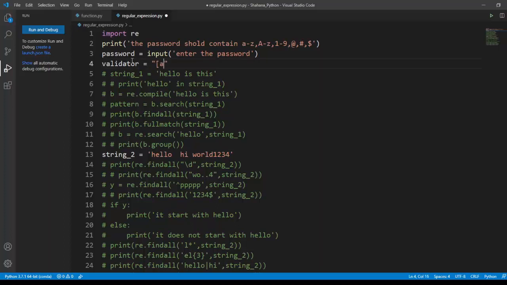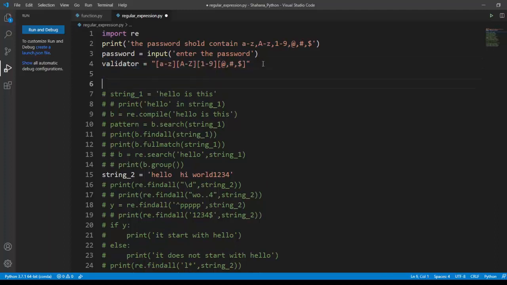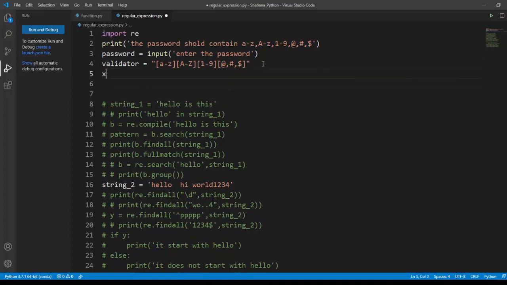It should start with A to Z. It may also contain small alphabets from a to z and capital A to Z. It can contain a number 1 to 9 and it should have a special character like any of these special characters. This is my password validation.